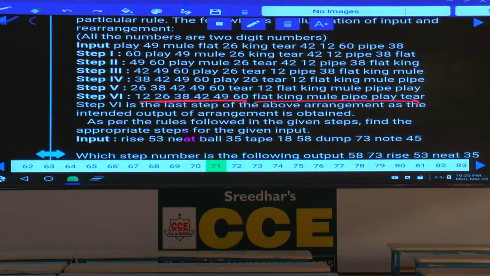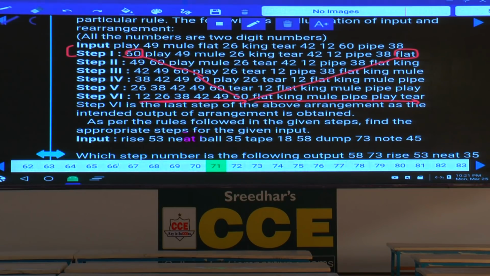Then first we need to identify the logic. Logic has been done. Now we need to identify the pattern followed in this. In order to identify this one, now we need to compare input with step 1. Then tell me which element has been arranged at the first place: the highest number 60, and the least word flat are arranged at the first and the last places. And further in step 2, 60 shifted to the second place, third place, fourth place, fifth place, sixth place, and this flat shifted to 11, 10, 9, 8, 7th place.